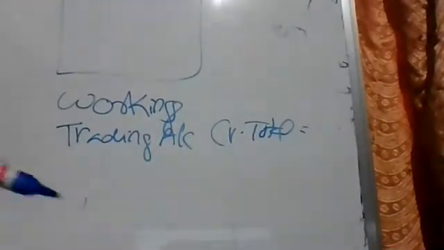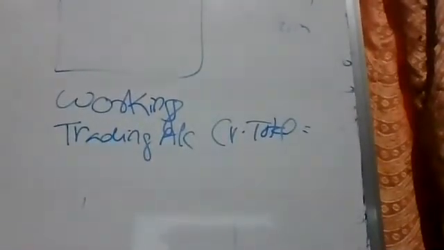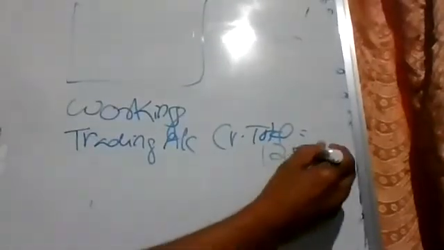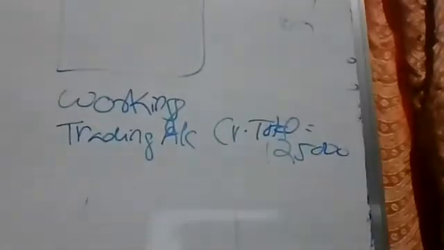Tell me how much is the trading account credit total now? That is clearly visible from the journal entry, right? Trading account is credited with how much? No need to calculate, it's very easy. 1,25,000, sir. Right here, 1,25,000. No complication.